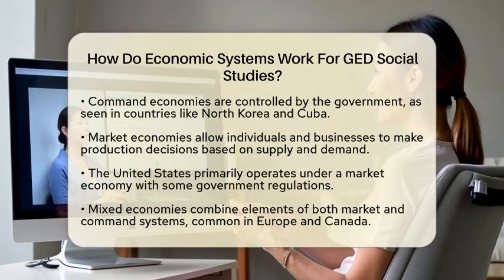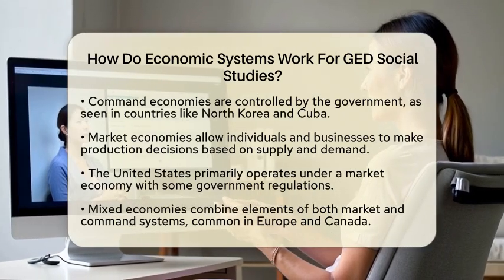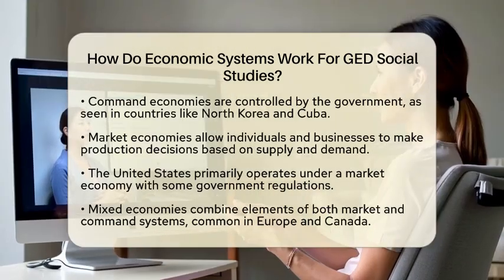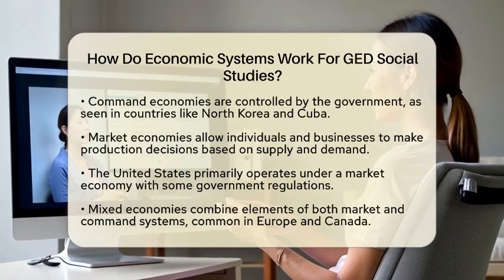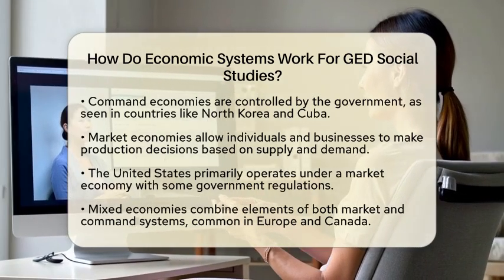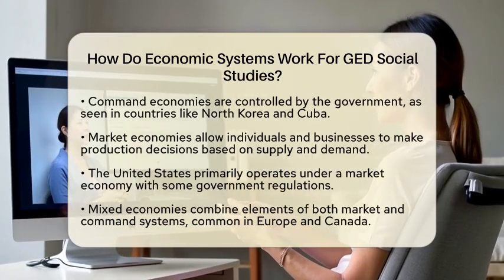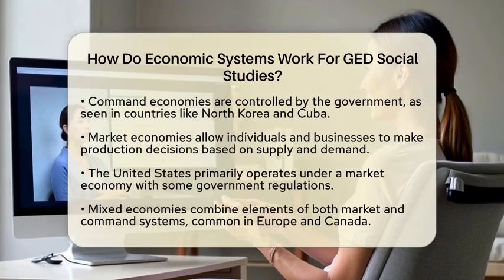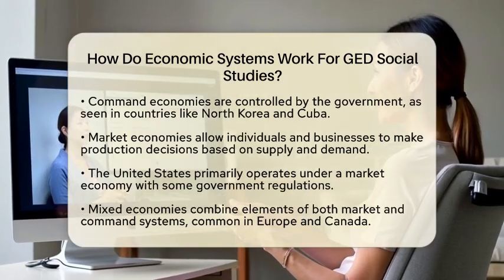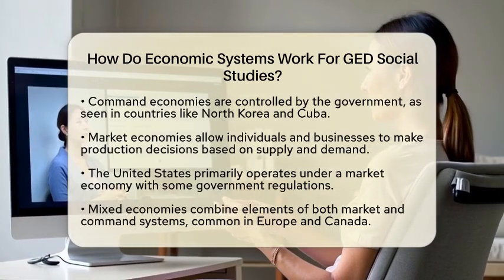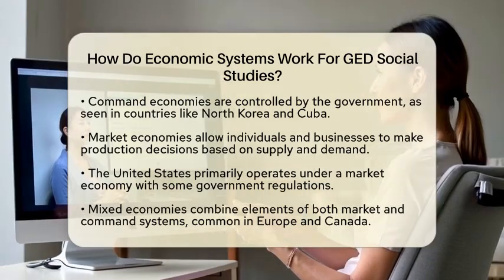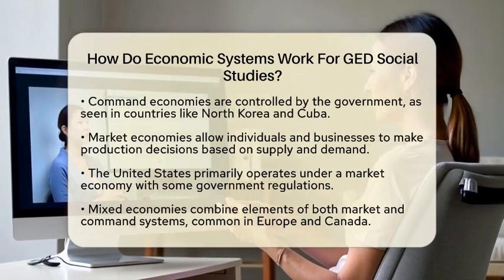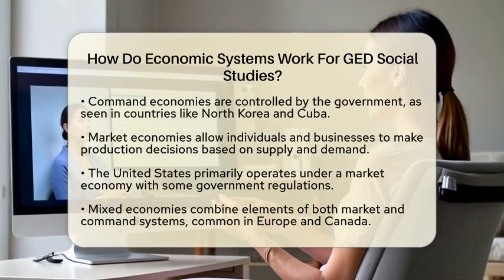The third type is the market economy, often called a free market. Here, individuals and businesses decide what to produce based on supply and demand. Prices are determined by how much consumers want a product and how much producers are willing to supply. The United States primarily follows this system, though it does have some government regulations to ensure fairness and safety.